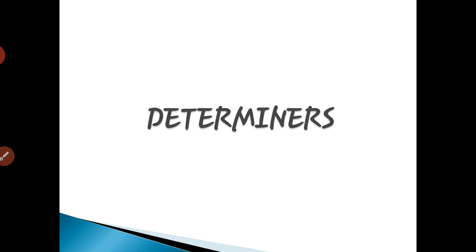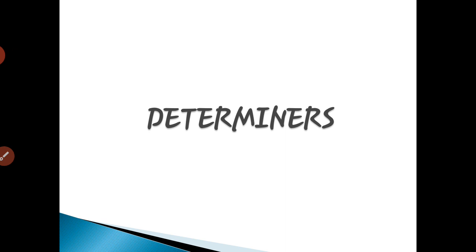As I told you, determiners are the words which give more information about a noun. Noun means the name of a person, place or a thing. I told you that determiners are like adjectives, whereas adjectives are the words which modify or give further information about the noun. So these determiners are also like adjectives.